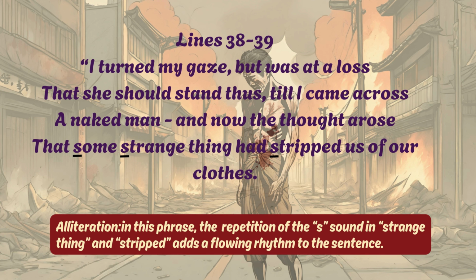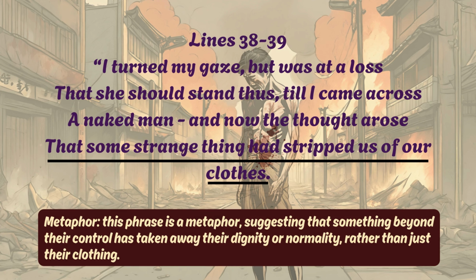Therefore, it is an example of alliteration. Next, in the same line, the phrase, "some strange thing had stripped us of our clothes," is a metaphor, suggesting that something beyond their control has taken away their dignity or their normality, rather than just their clothing.